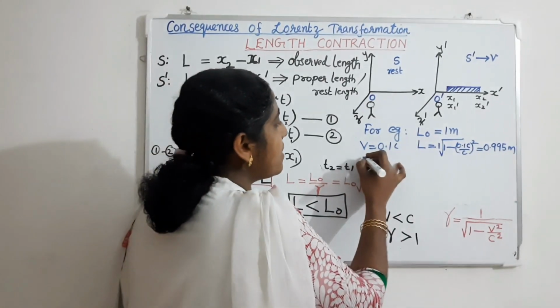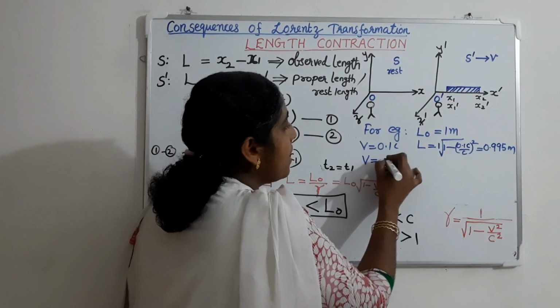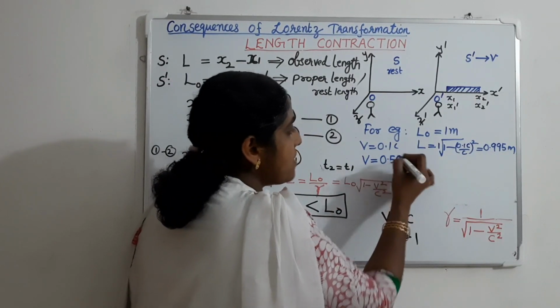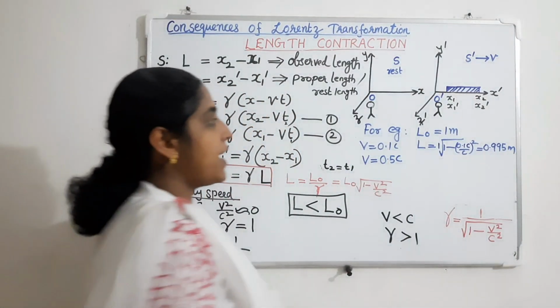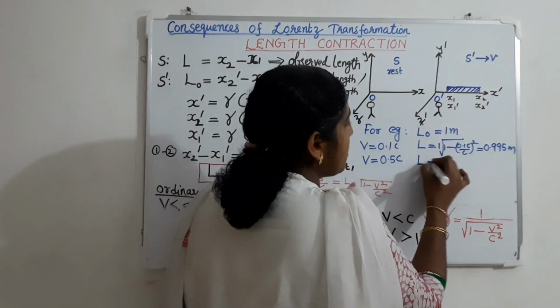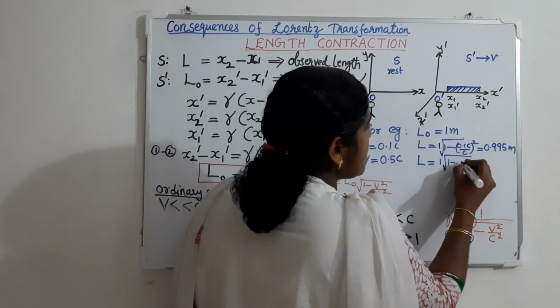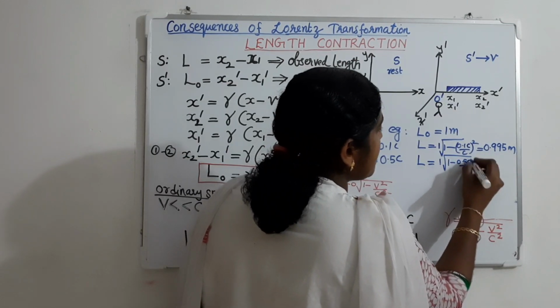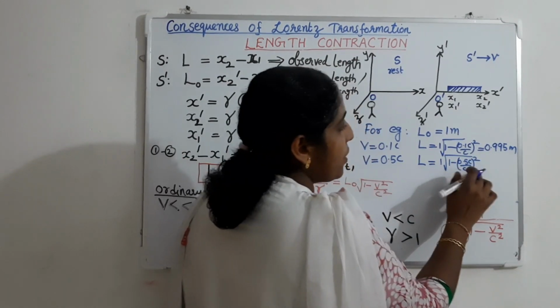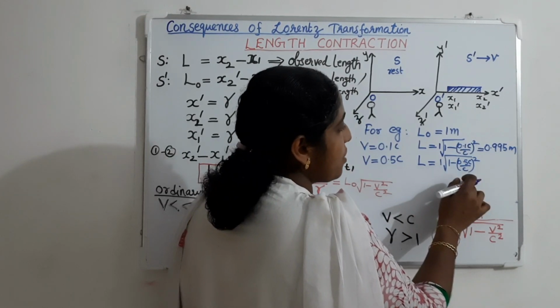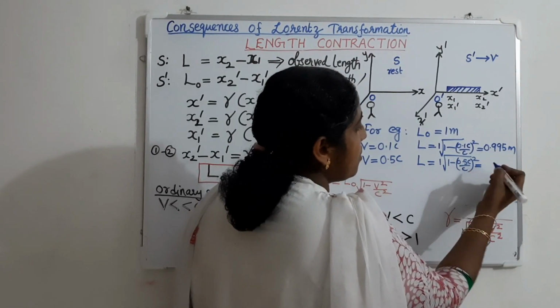Second, we can consider the motion at a speed of 0.5 c, that is 50% of the speed of light. Then what will be the observed length? That is 1 into root of 1 minus (0.5 c by c) square. So 1 minus 0.25, that is root of 0.75,